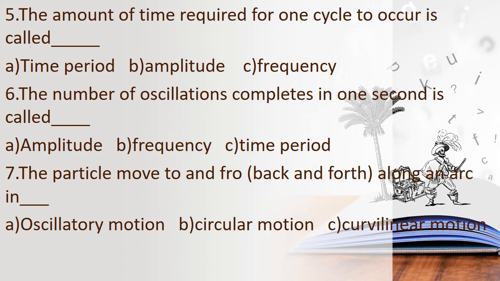And then the seventh one: the particle moves to and fro, that is back and forth, along an arc in dash. You should write the answer.